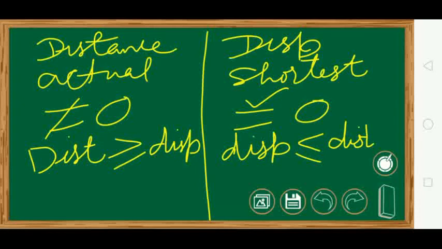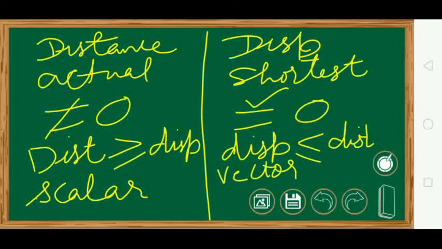And one more thing, distance is not going to carry information about the direction, so it is a scalar quantity. Whereas displacement is a vector quantity, because when we talk of displacement we have to tell the direction also, that this body was displaced in the east, west, north. For distance we don't have to talk about that. When I say the distance between Bombay and Nasik is 405 miles, I don't have to say the direction, we are just talking about the distance.